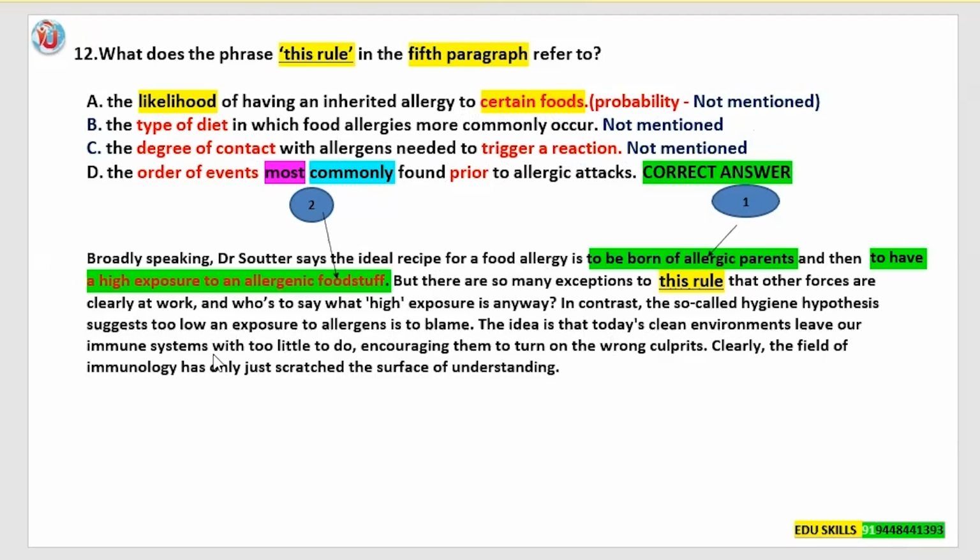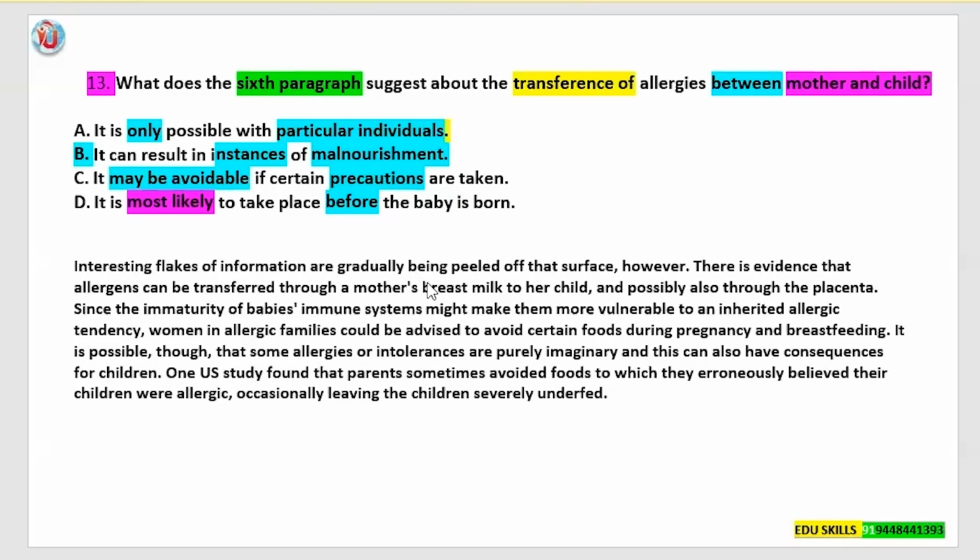Okay. See, lexical questions are some questions in which you can save time and score good marks. Okay. You will get time to solve other questions when you know how to solve them in the right way. Okay. So I request all of you to go through the lexical question video, which is there on our YouTube channel. Yes, question number 13.